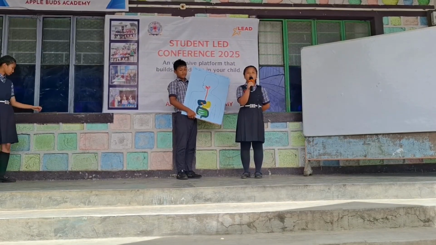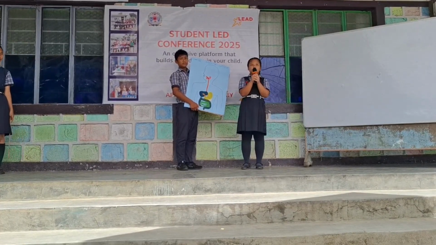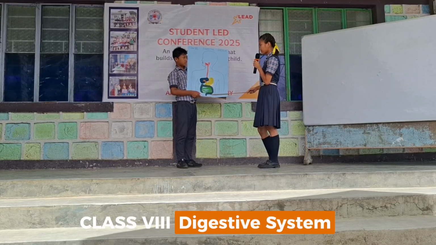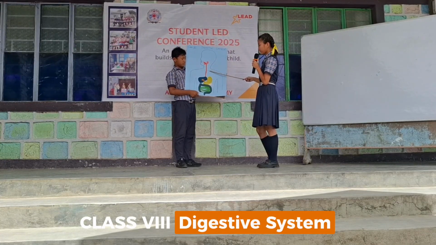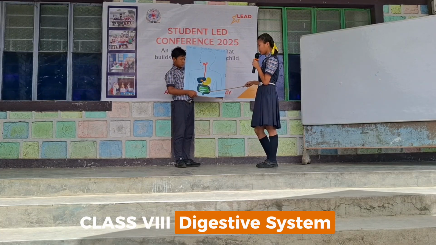And today we are going to make sure that you understand how the food is digested in the human body. Digestion starts with the mouth and ends in the anus. The organs are the mouth, the esophagus, the stomach, small intestine, large intestine, and anus.